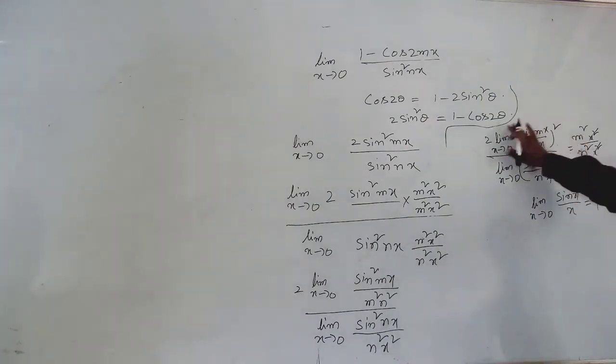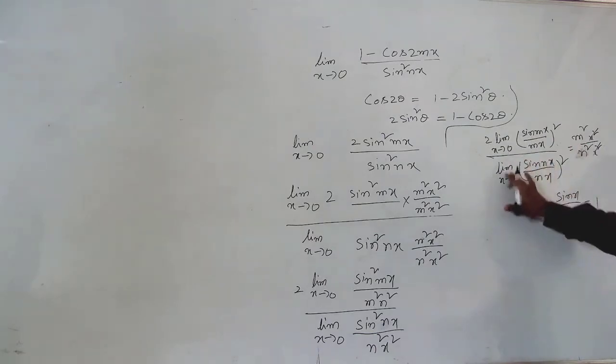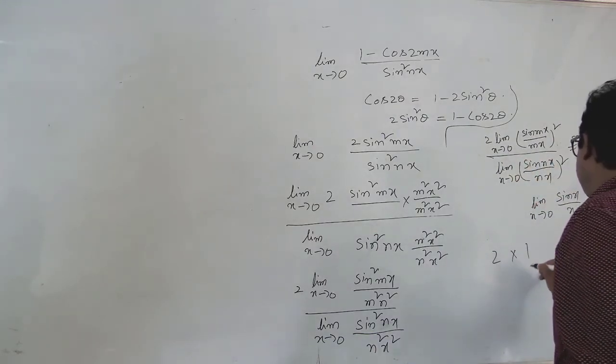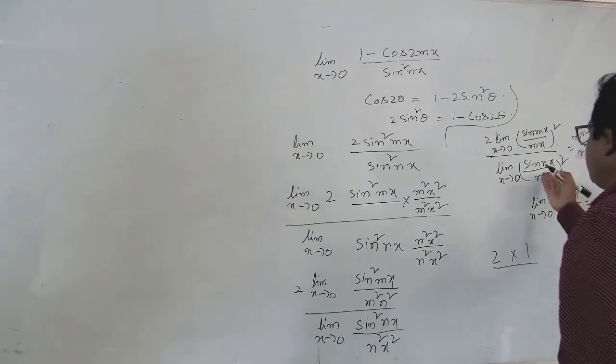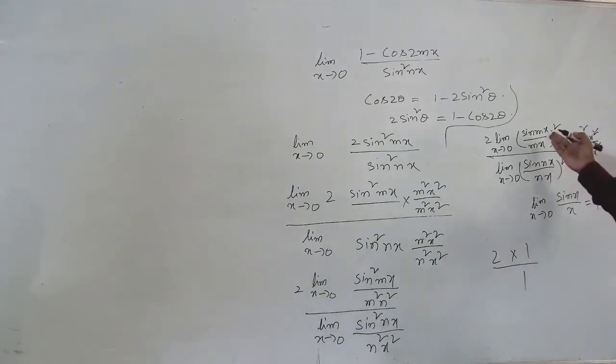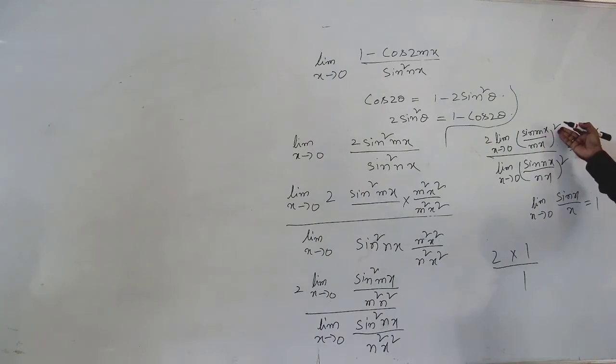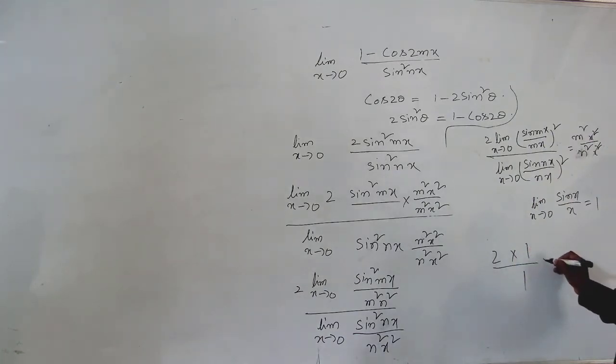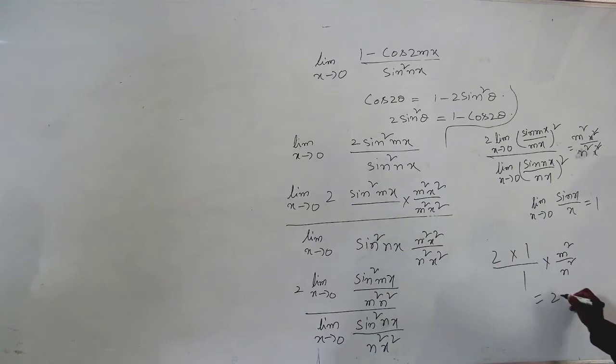So here we can write 1, and here also we can write 1. So then finally we get 2 into 1 by 1, 1 square is nothing but 1 only, and here also 1 square is nothing but 1 only. And here we get m square by n square. So that is equal to 2m square by n square. So this is the final answer.